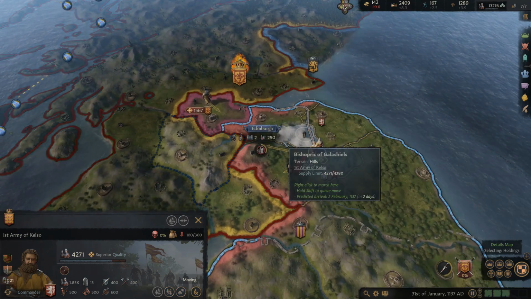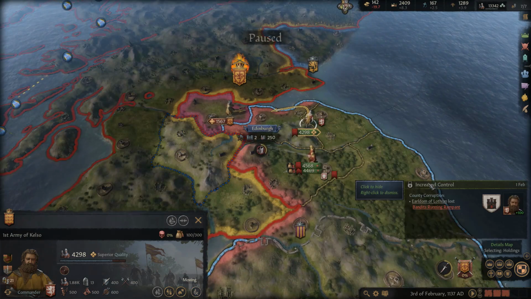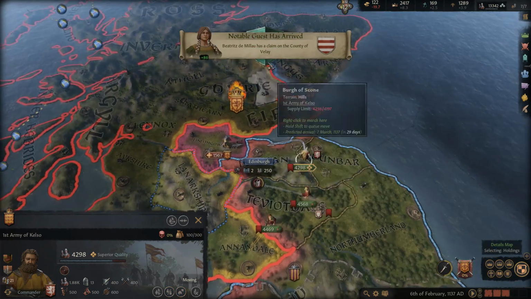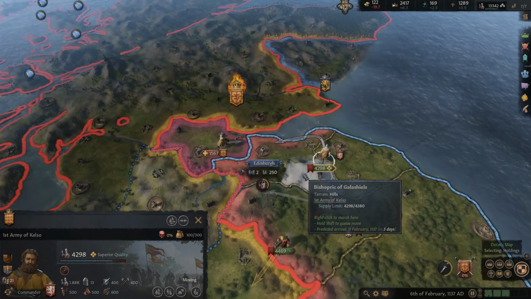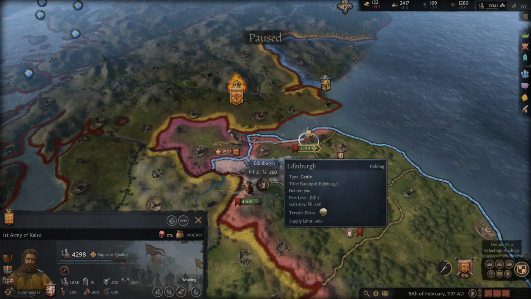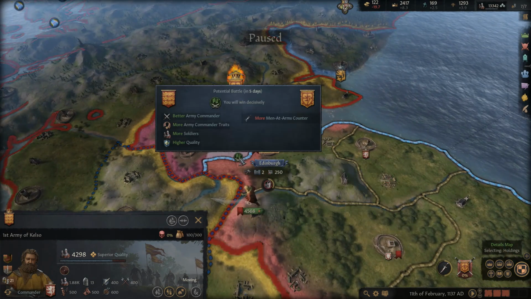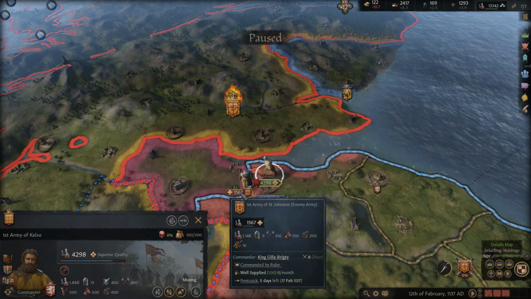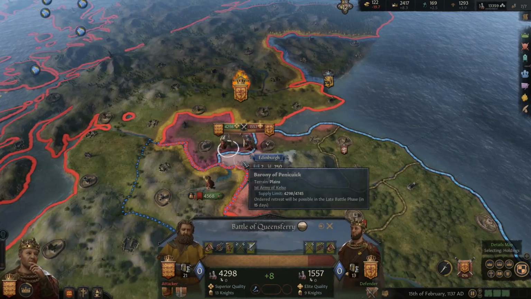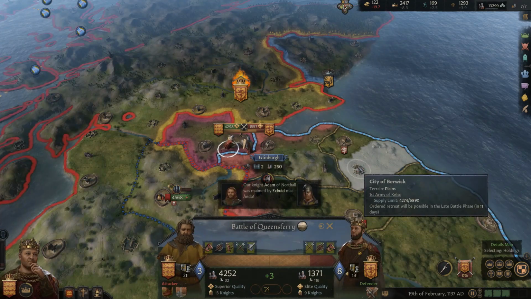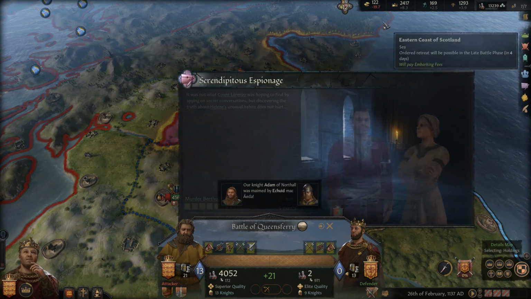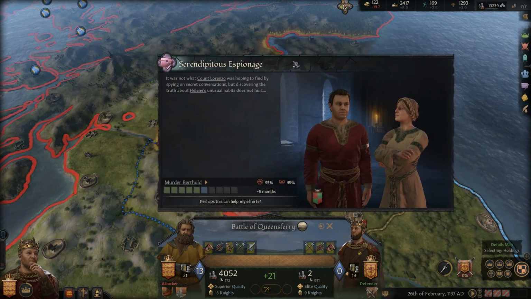They don't have a large army. I think there they are right now, 1,600 men here. We'll see if we can't catch them. And we got another interesting guest here, so let's go and attack him there. See if we can catch him. It looks like he's going to try and take off. I don't know if we'll get there in time. It looks like we will. There should be a big battle here, and it looks like the commander is the king, so we have a chance to capture the king. So let's do this battle, and hopefully it goes well as far as capturing the king. Obviously we'll win the battle because we vastly outnumber them.